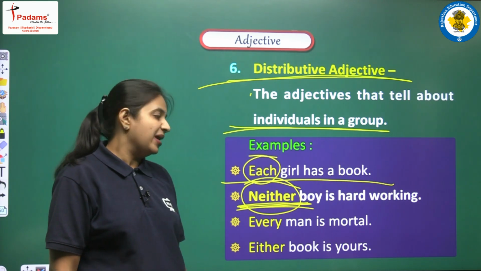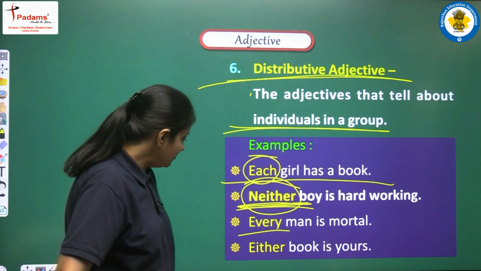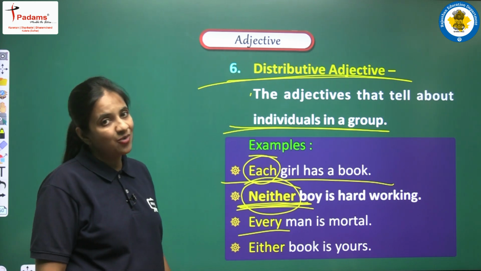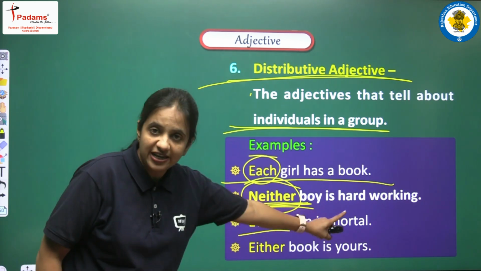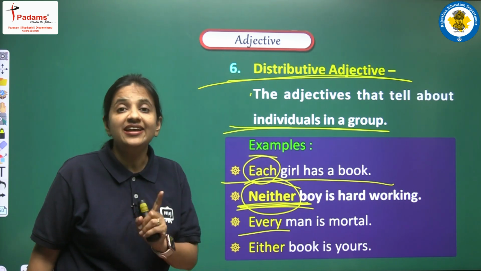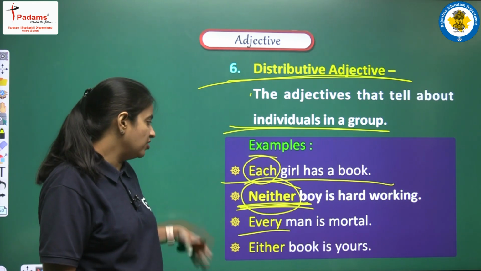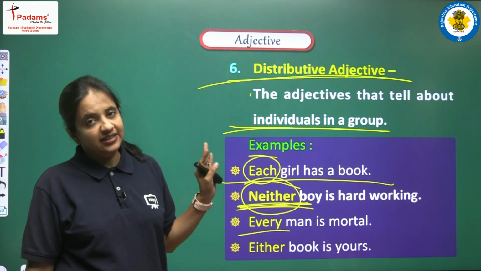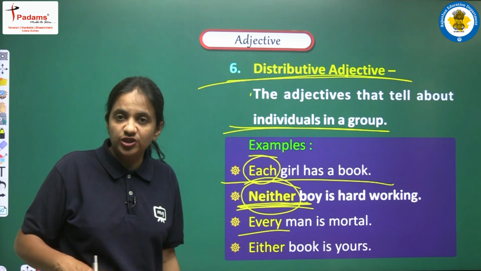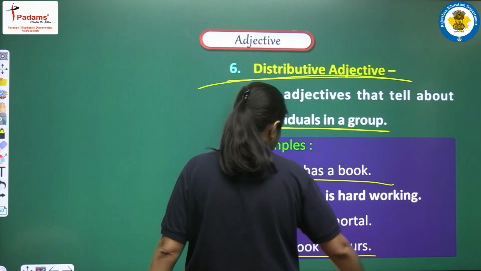Next is: every man is mortal. So yes, we are saying a general thing here, and we are saying that every man is mortal. So now here in this statement also we are talking about all the men as individuals. Next is: either book is yours. So we have discussed either and neither. These are the words that are used to indicate 2 things. So here we are saying that either book is yours.